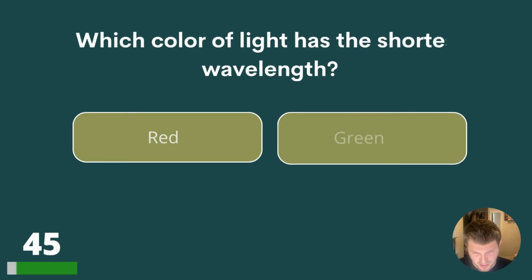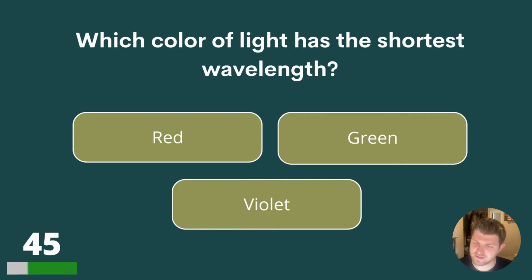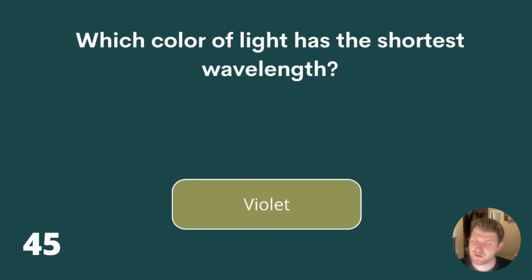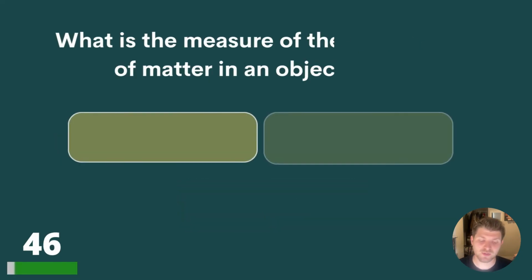Question 45. Which colour of light has the shortest wavelength? Red, green or violet? Which colour of light has the shortest wavelength? Red, green or violet? The answer is violet. We've got 5 questions left and then we're finished with this quiz.